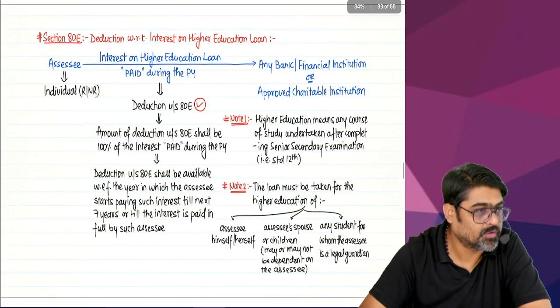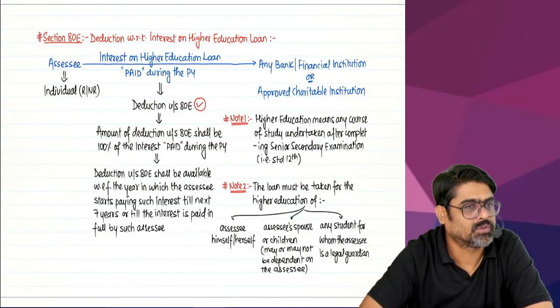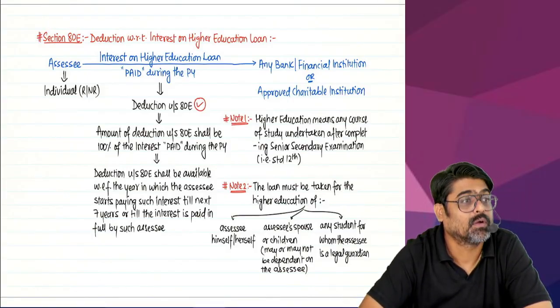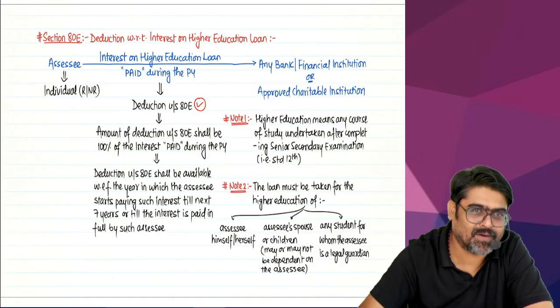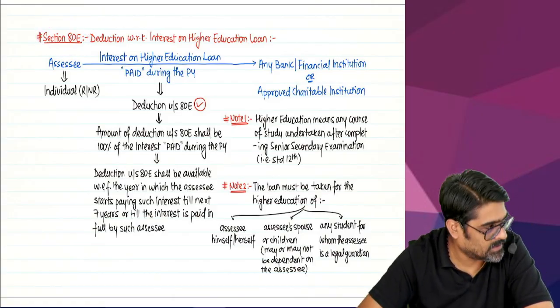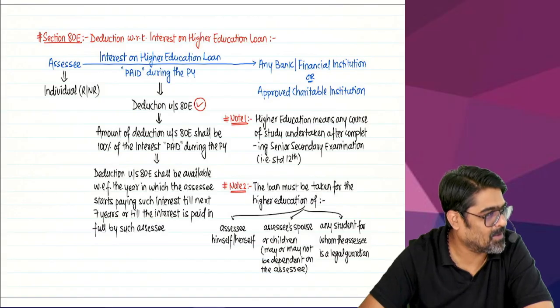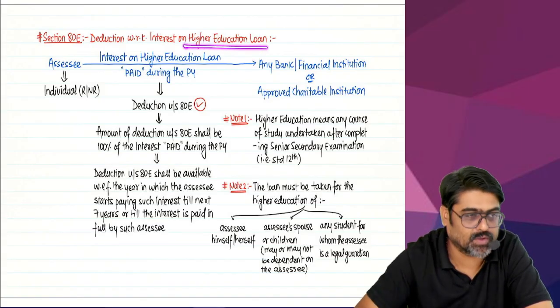Okay. See, next deduction is 80E. E for elephant. Your brains have become like elephant only. E for education, which is missing right now. Education means which education? Higher education.